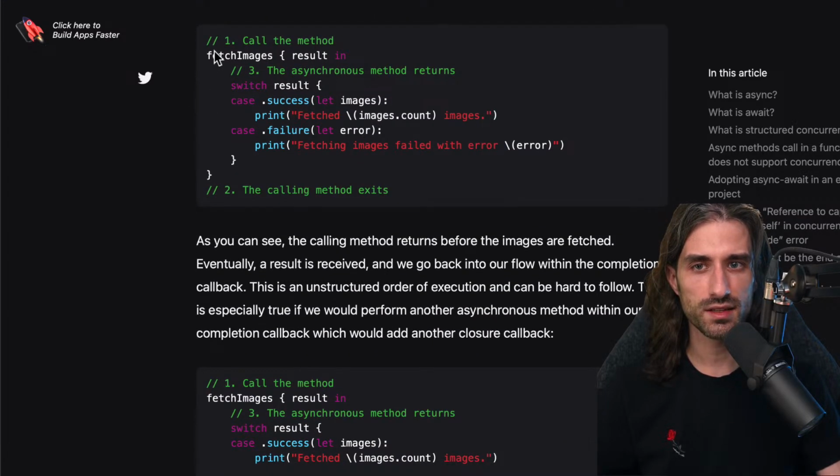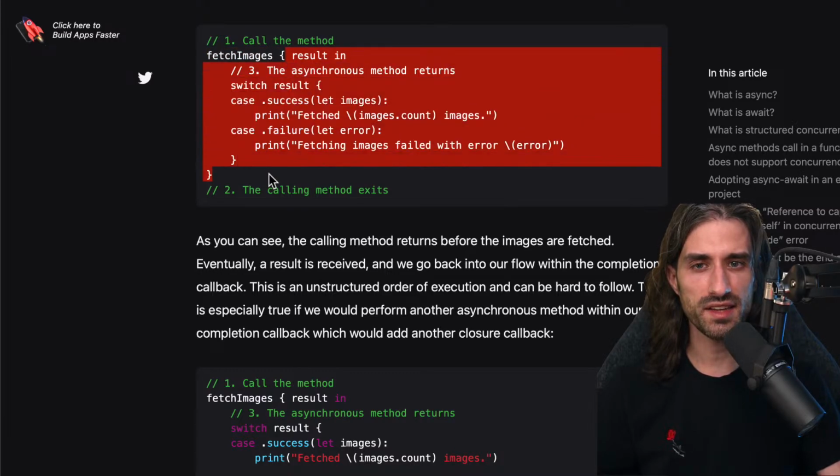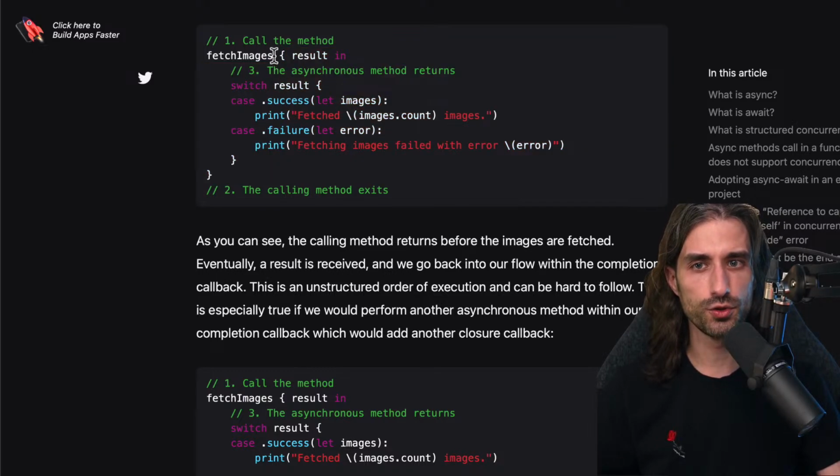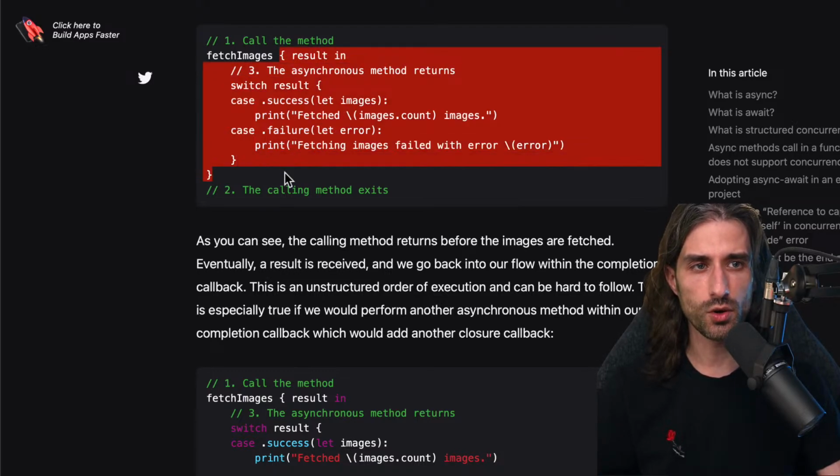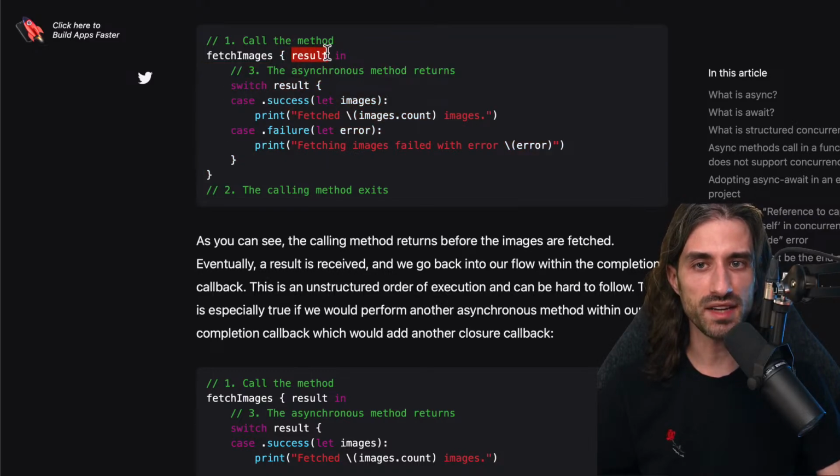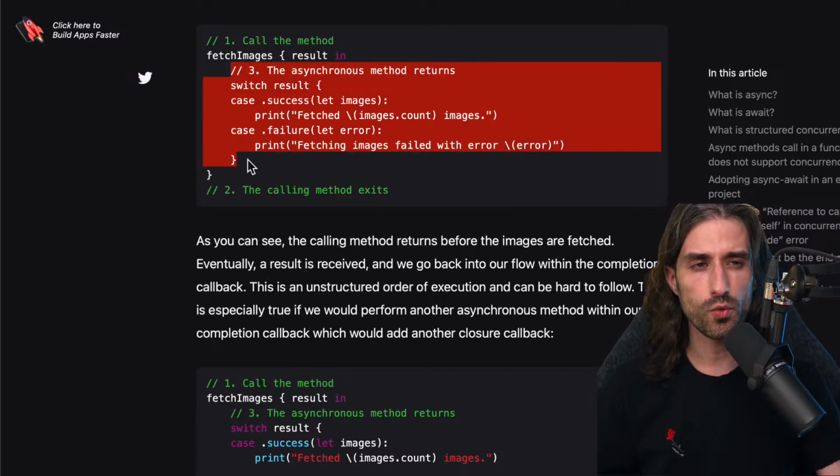So it would look like this. First, you call the method fetch image, you pass in a closure as the argument. Thanks to the trailing closure syntax, the syntax is a bit nicer because you don't have to explicitly write the parenthesis and write the argument name. And so you write this code, which will be executed once the result is ready and has been passed as an argument to a call of the completion handler. And what would happen is that first we call the method, then the code below it keeps executing, and at some point, the code inside the closure will be executed.